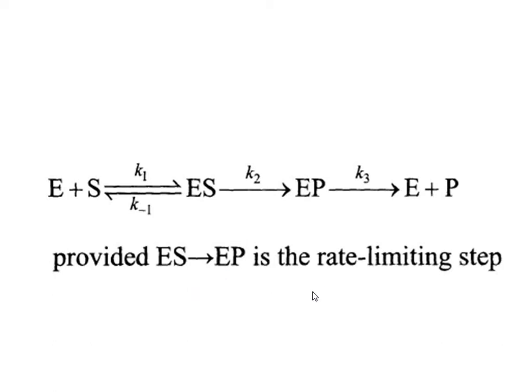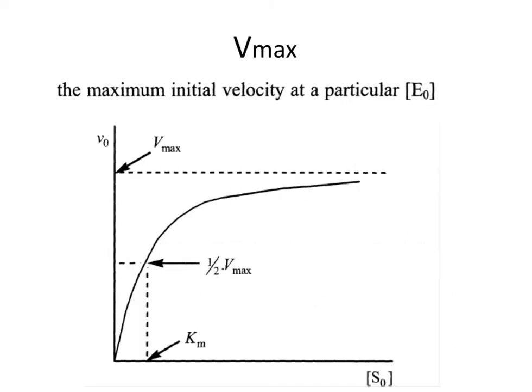From this Michaelis-Menten equation, we can derive various terms, and practically it is possible to calculate them from the graph. The first term is Vmax. Vmax is the maximum initial velocity at a particular enzyme concentration, and it can be obtained from the graph as shown in the figure. It will have the same unit as V0.